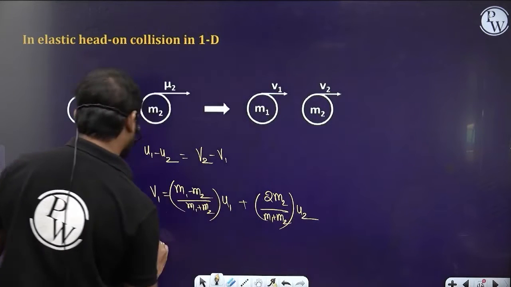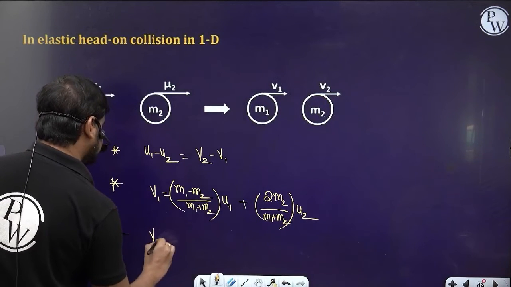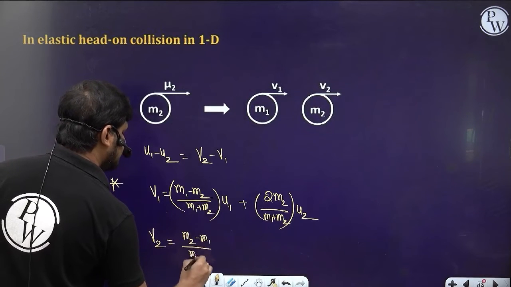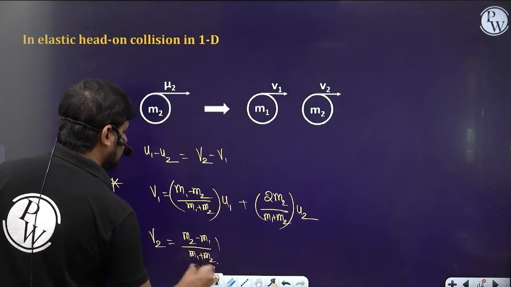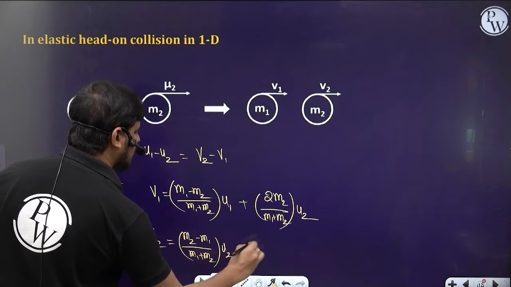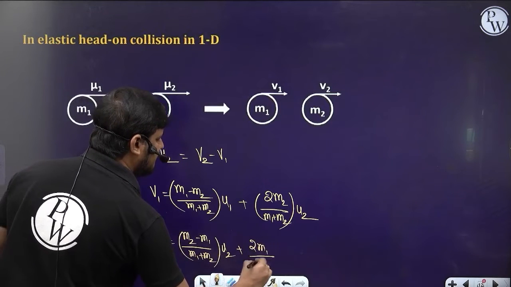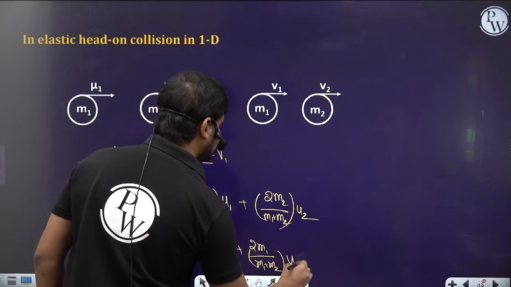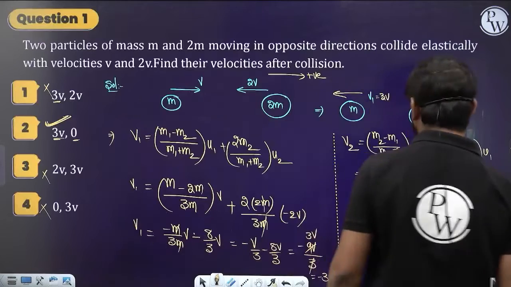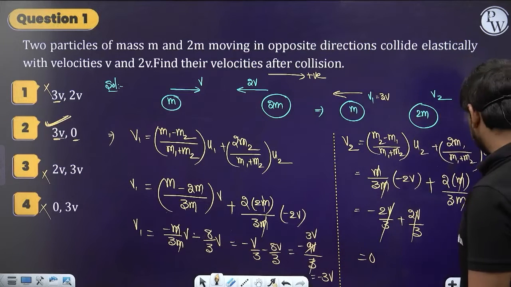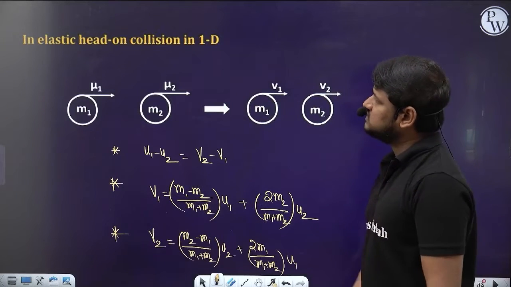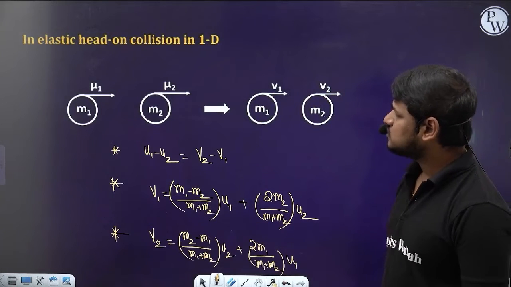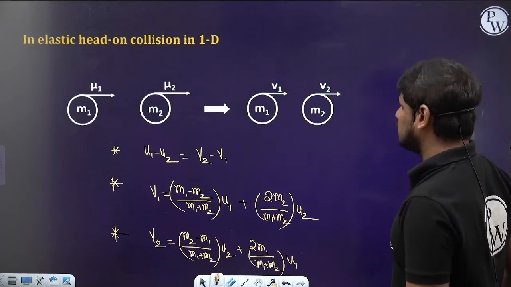Then V2 will be equal to (M2 minus M1) by (M1 plus M2) into U2 plus 2M1 by (M1 plus M2) into U1. Clear? Understood, guys? So these are the formulas in head-on elastic collision you have to remember, and we have to solve the questions related to this. So let's move further.